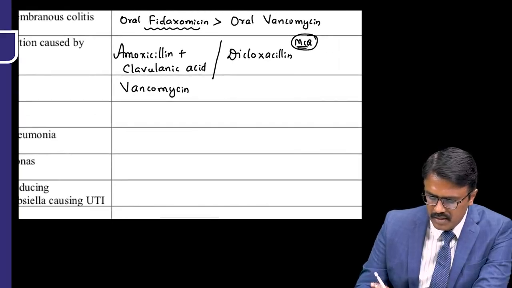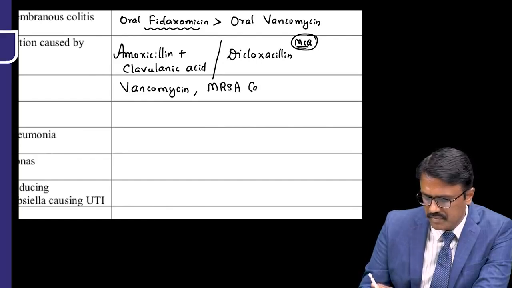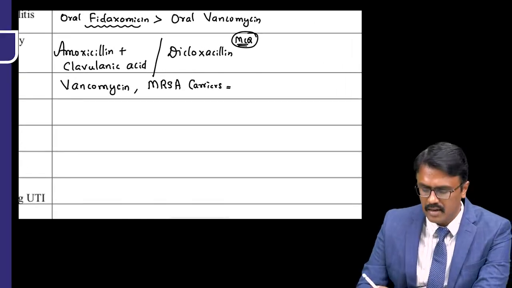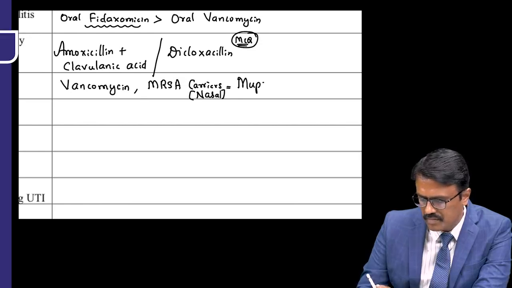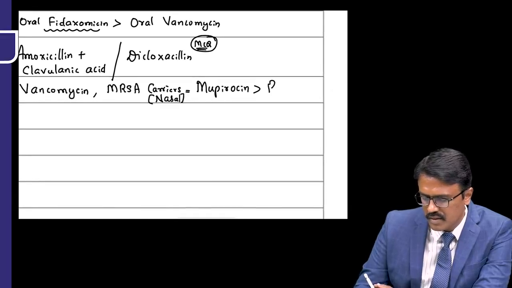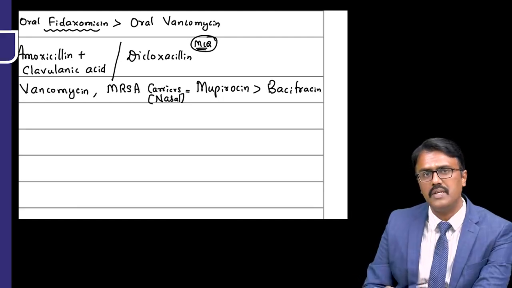Now, another important thing is for MRSA carriers. Usually they are nasal carriers. Let me write that also. For nasal carriers, the preferred one is mupirocin. If that is not available, you can use bacitracin. Mupirocin or bacitracin can be used.